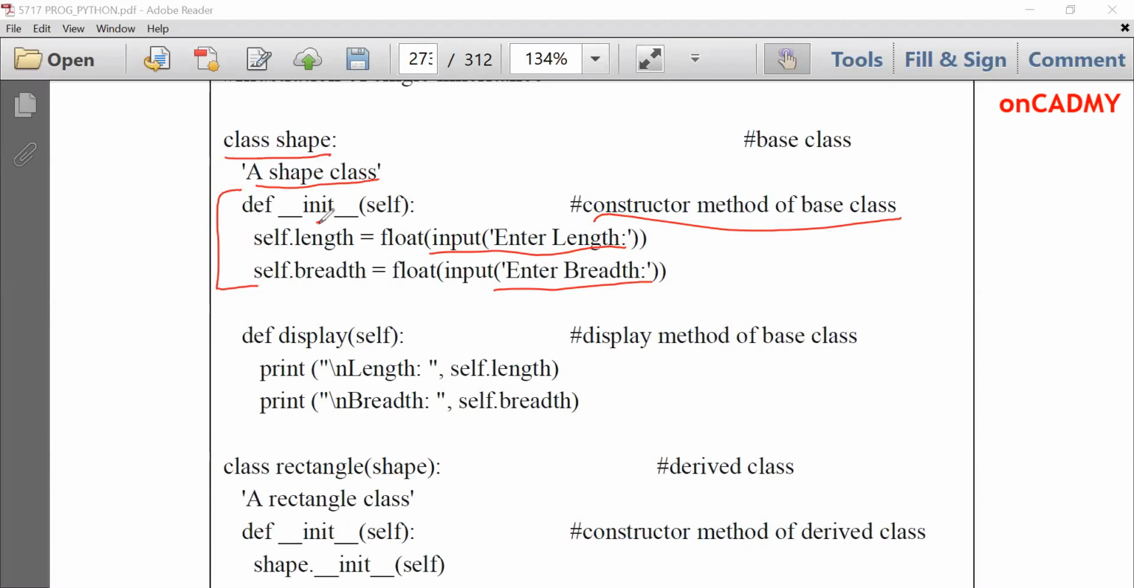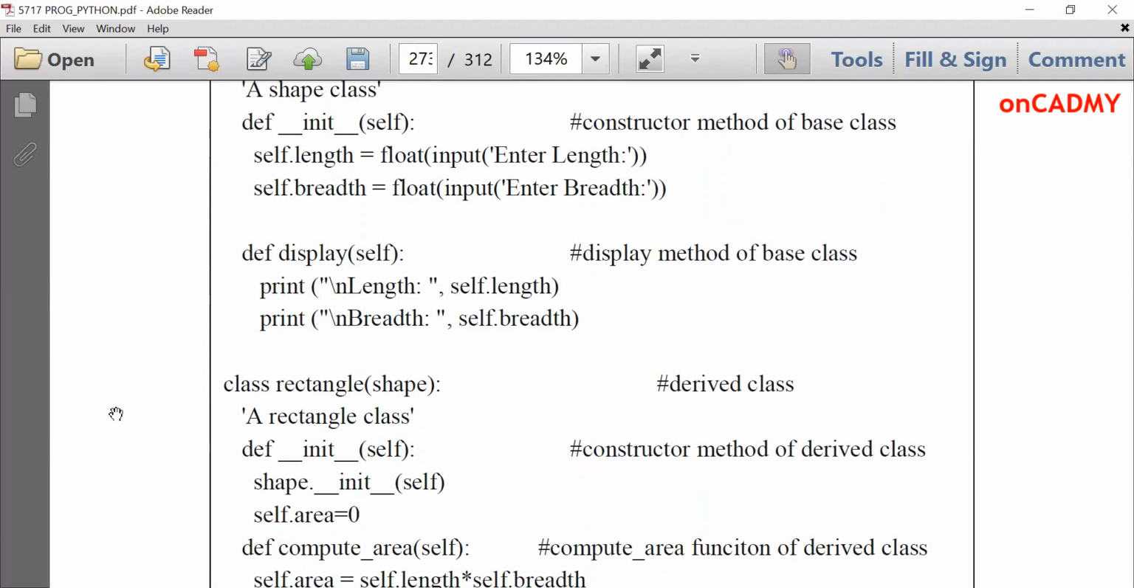And we are creating another member function display, which will display the values of length and breadth. If I write self.length, it will display the value of length which has been input by the user. And similarly, self.breadth, which was input by the user, will be displayed. So this is only the shape class, and we will refer to it as a base class. And from this shape class, or base class, we'll derive or make a new class termed as rectangle.